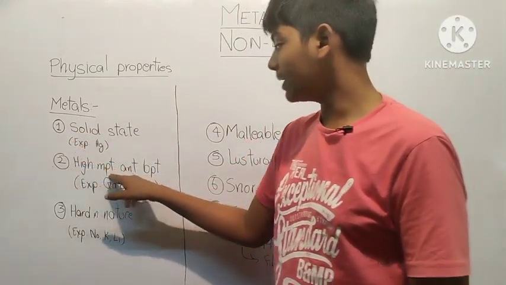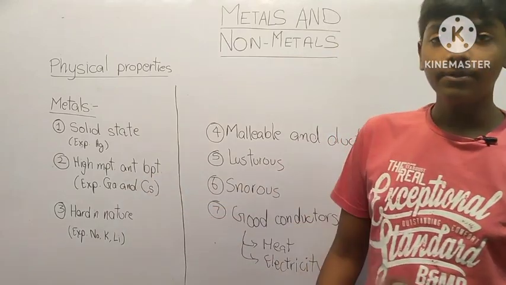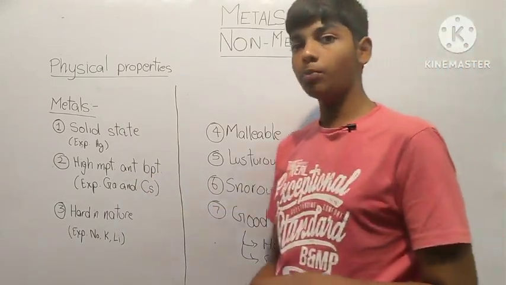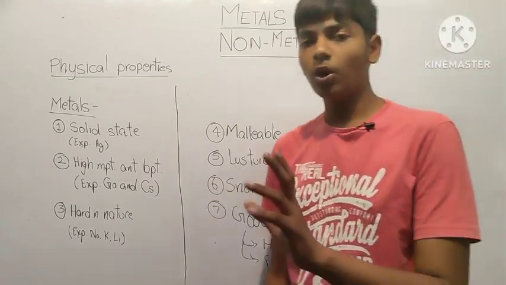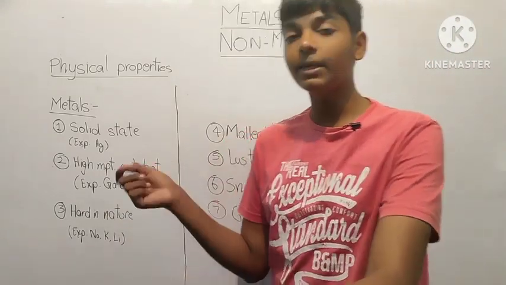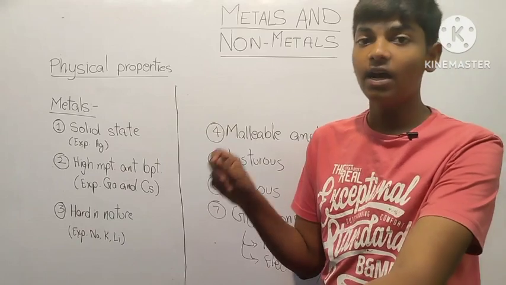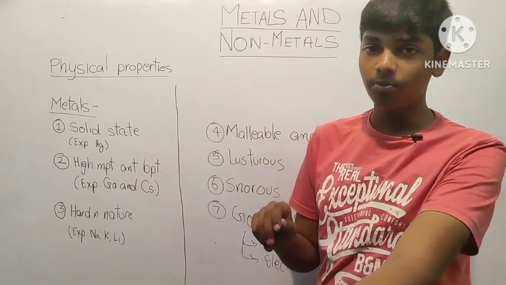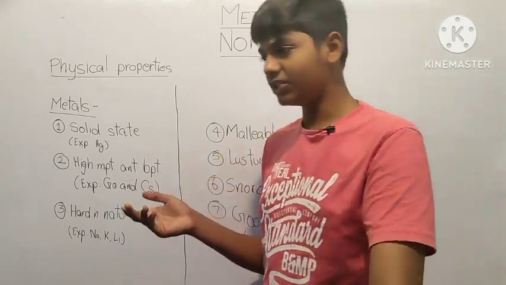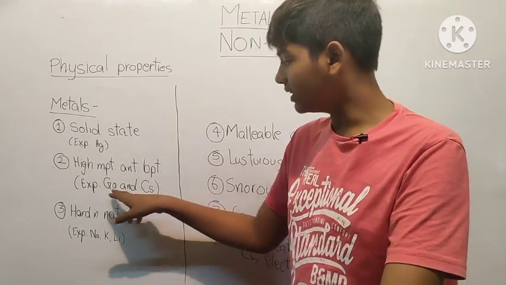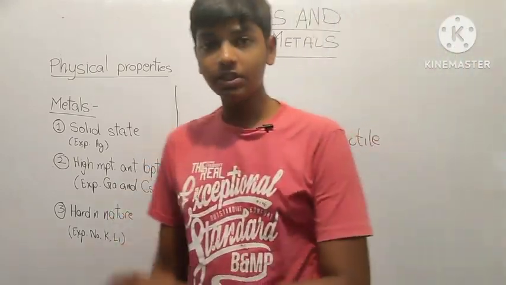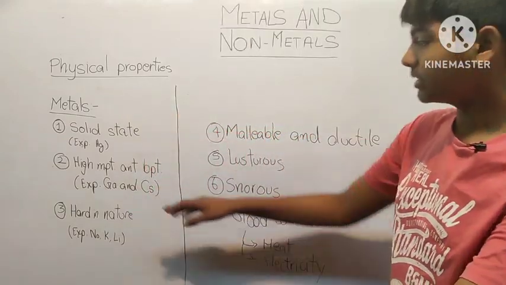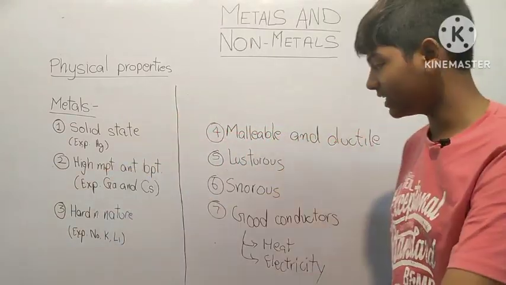And second is high melting point and boiling point. Metals generally have high melting point and boiling point except gallium and cesium. Gallium and cesium are two metals whose melting point is less than the body temperature of human beings, which is about 27 degrees Celsius. Some metals have melting points over 3000 degrees Celsius, but these are just below 27 degrees Celsius.